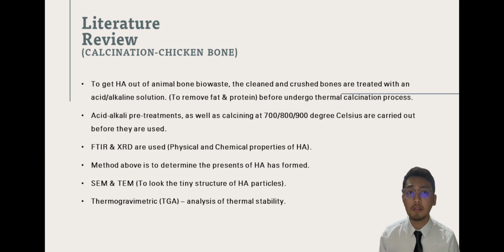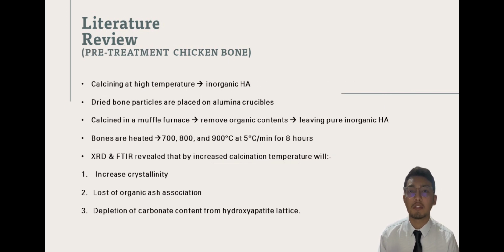FTIR and XRD methods are used. This is to identify the presence of HA. Scanning electron microscopy or SEM is a method used to observe the tiny structure of the HA particles, while thermogravimetric analysis is used to observe the thermal stability of the material. Okay, move to the pre-treatment of the chicken bone. By calcining chicken bone at a high temperature, inorganic HA is extracted.